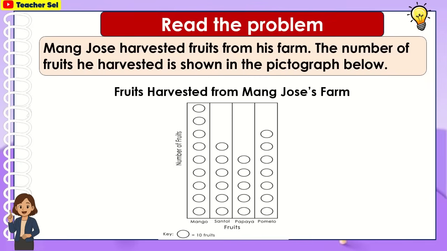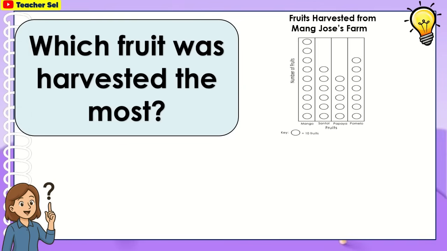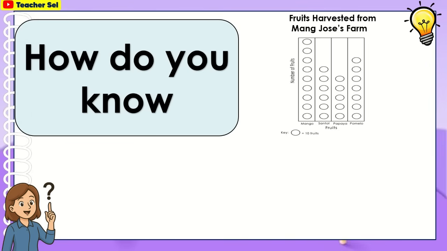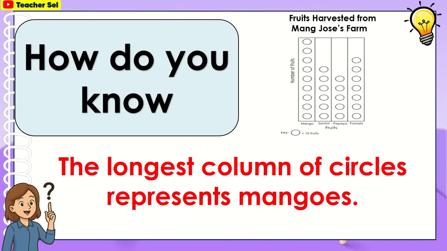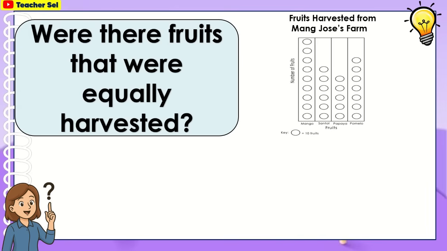Read the problem. Mang Jose harvested fruits from his farm. The number of fruits he harvested is shown in the pictograph below. Fruits harvested from Mang Jose's farm. Which fruit was harvested the most? It was mangoes. How do you know? The longest column of circles represents mangoes.